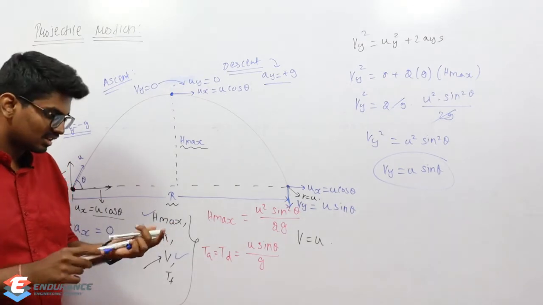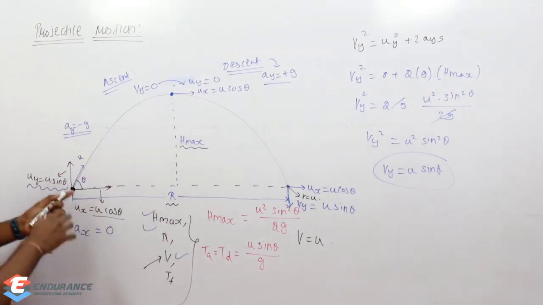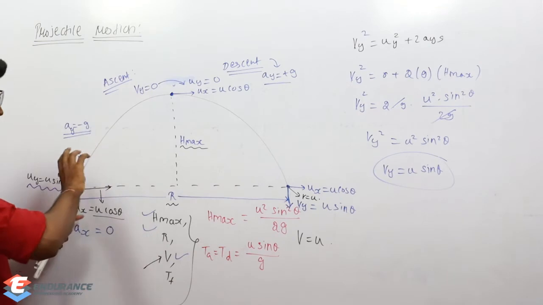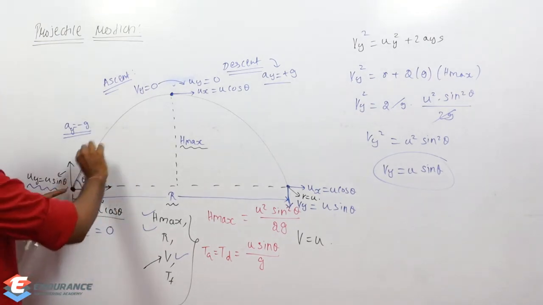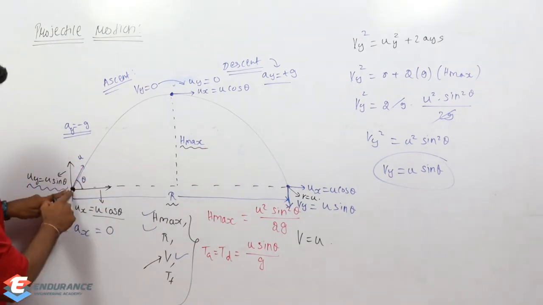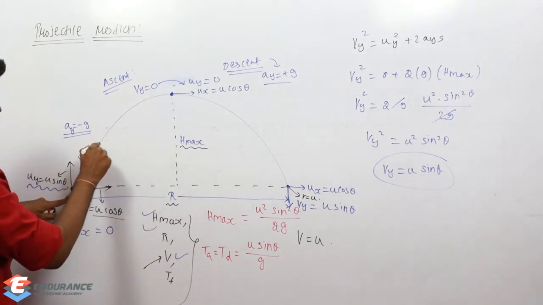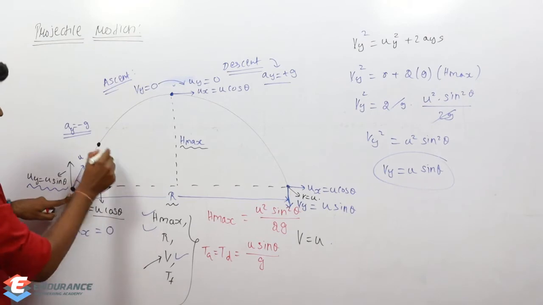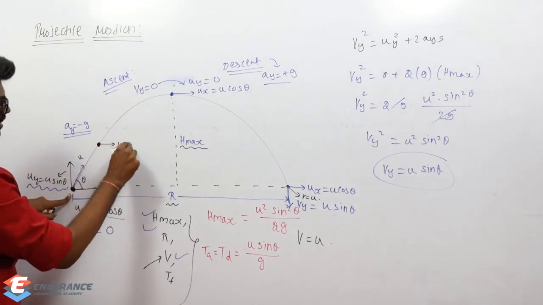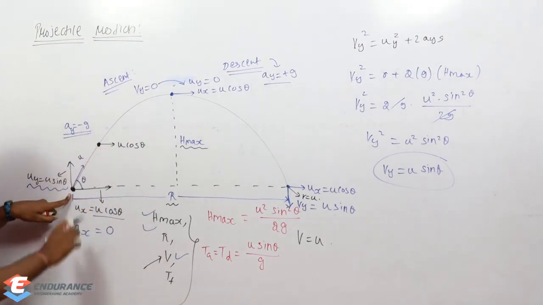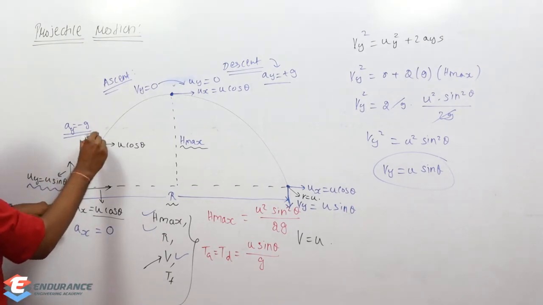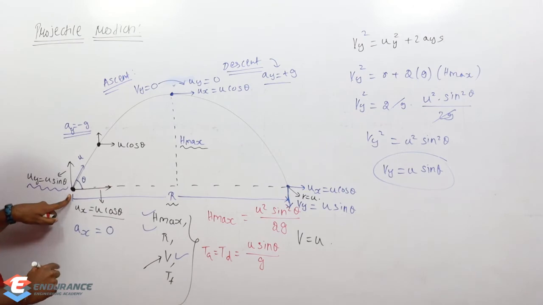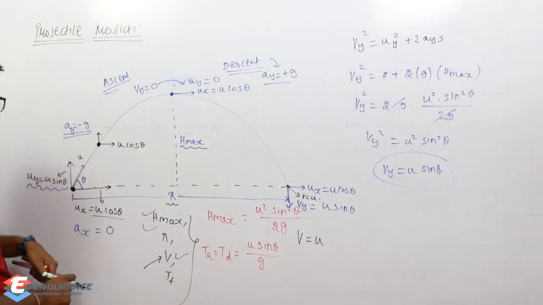Everything has been calculated. Now I will just do one small analysis. When the ball travels from here to here, what will happen to horizontal velocity? No changes, right? It will be u cos theta. But what will happen to vertical velocity? It will decrease. Why is it decreasing? Because acceleration is acting downward.